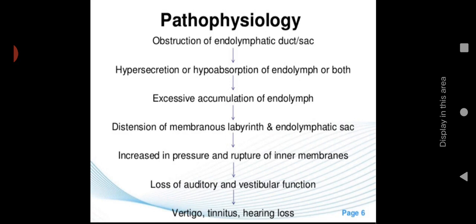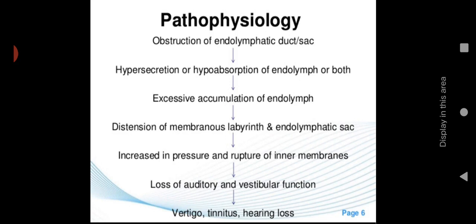Due to the etiological factors, the primary causes are unknown. Then there are some precipitating or aggravating factors we have seen. Due to these factors, first of all, obstruction of the endolymphatic duct or sac occurs. In the beginning we saw a picture, or you can review with anatomy and physiology. Keep your anatomy textbook with you so you can get an idea about the endolymphatic duct. Because of the causes, the endolymphatic duct or sac gets obstructed.